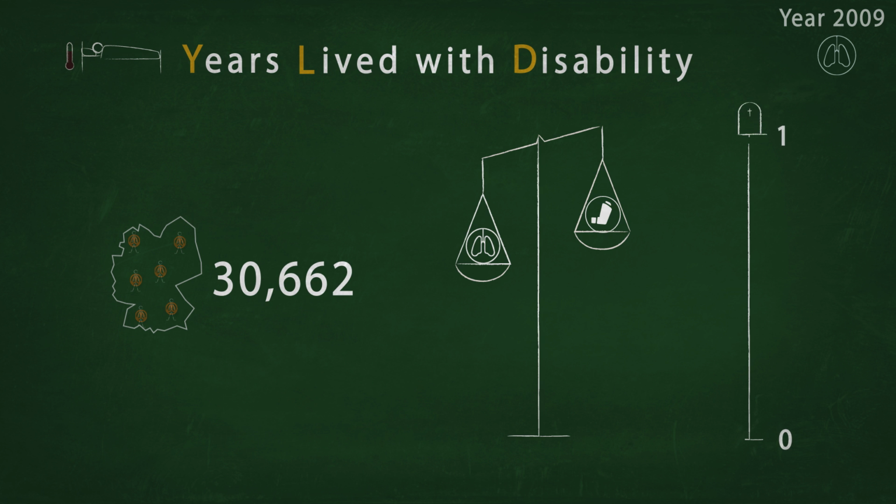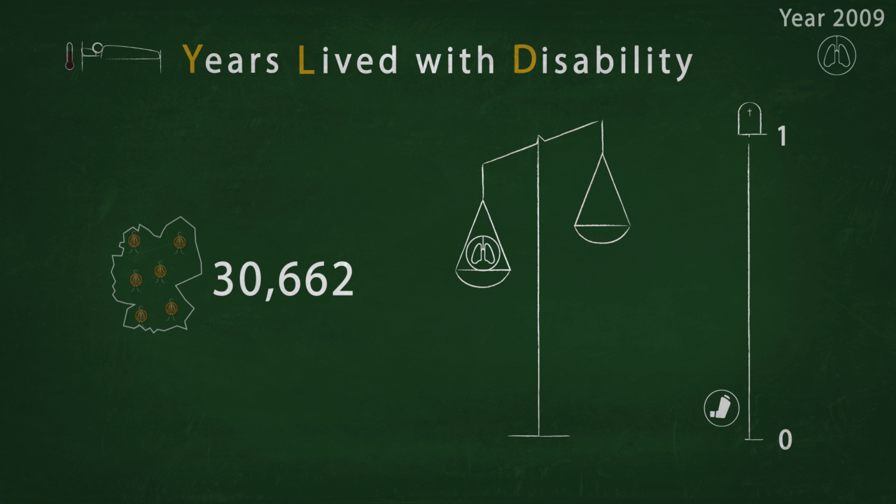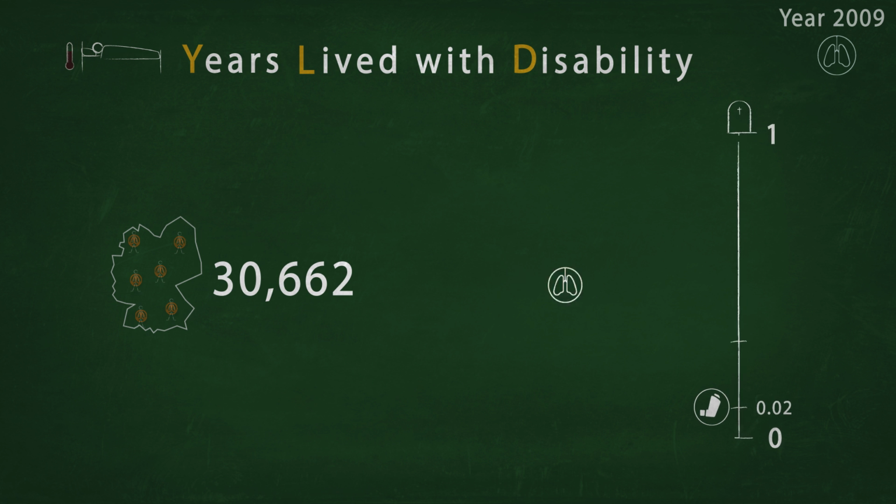Years of life lost due to premature death are therefore weighted at 1, and years lived with a disability are weighted with a value below 1. For example, treated asthma has a disability weight of 0.02 and is not as severe as lung cancer, which has a disability weight of 0.29.